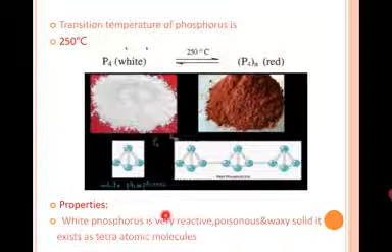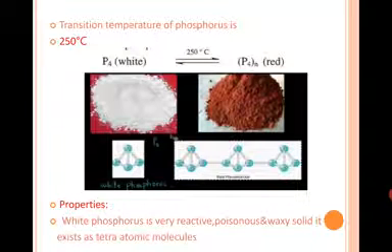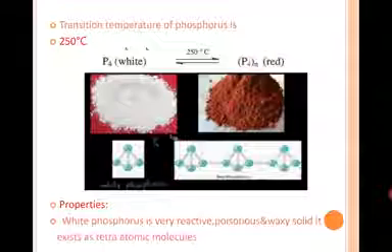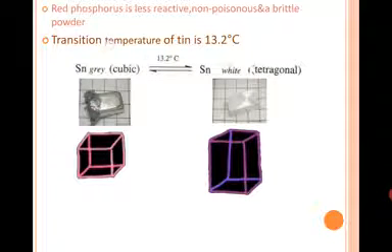Properties. White phosphorus is very reactive, poisonous and a waxy solid. It exists as tetraatomic molecules. This means white phosphorus will react fast, quickly. It is poisonous. Waxy solid means just like a candle. Red phosphorus is less reactive, non-poisonous and a brittle powder. Red phosphorus is less reactive as compared to white phosphorus and it is also non-poisonous and a brittle solid.